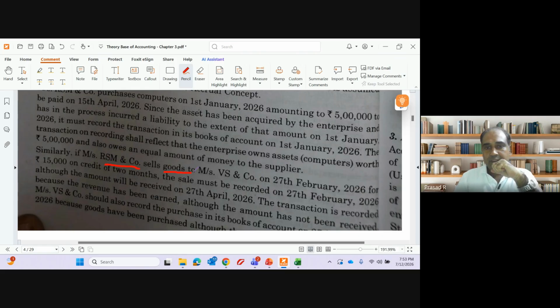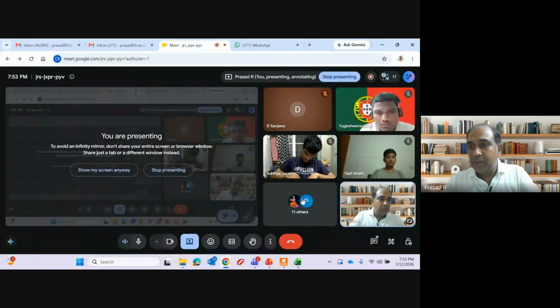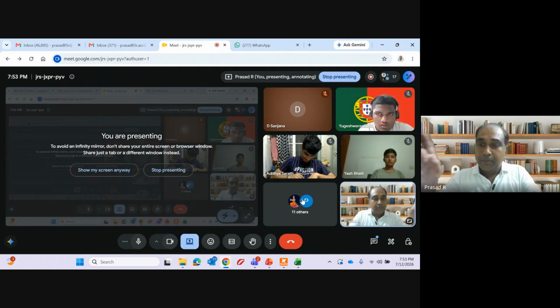RSM company sells goods to VSN company on 27th February. Guys, on 27th February, one sale has happened, 15,000 on credit for 12 months. The cash for this will be received in April because I am giving 2 months credit. Whether this sale will be recorded in February or it should be recorded in April, which month should it be recorded?